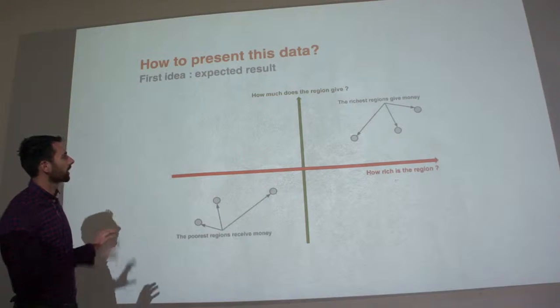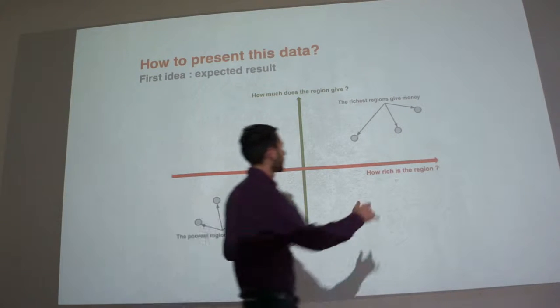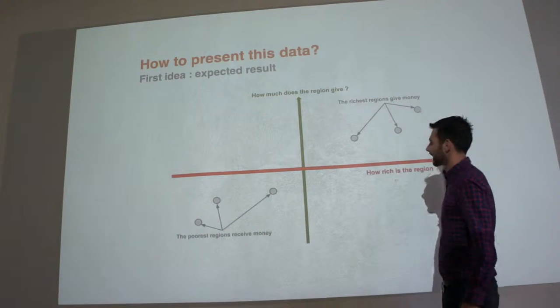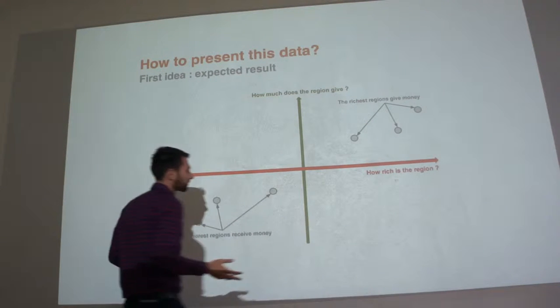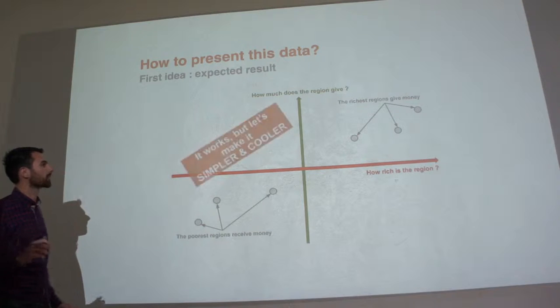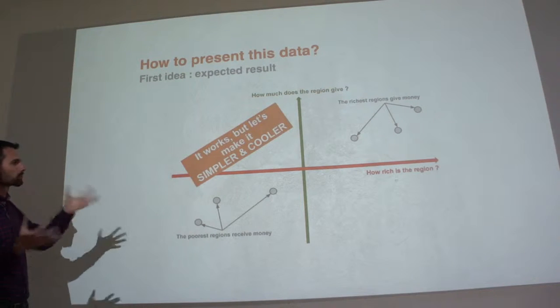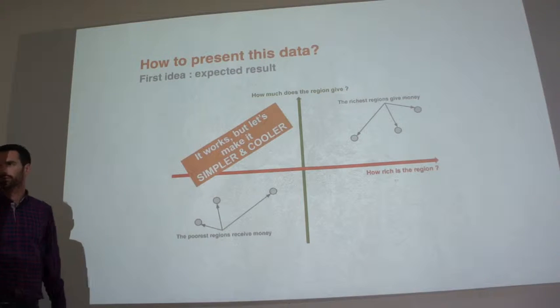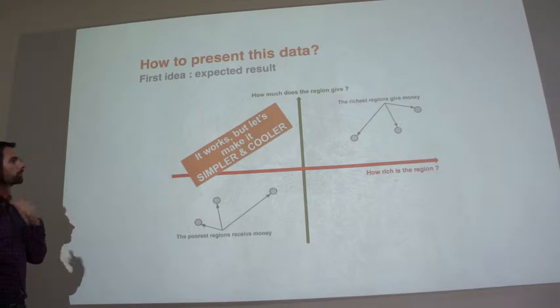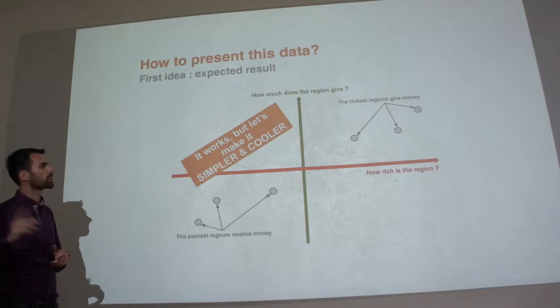For example, if the assumption was right, the richest regions would give more money, and the poorest regions would receive money. So it could have been like this, but we tried to make something easier to read, because it's really scientific, and something more fun, to make people want to use this application.